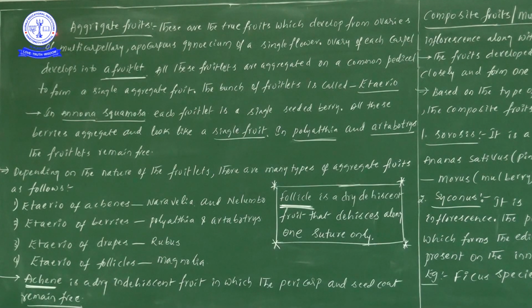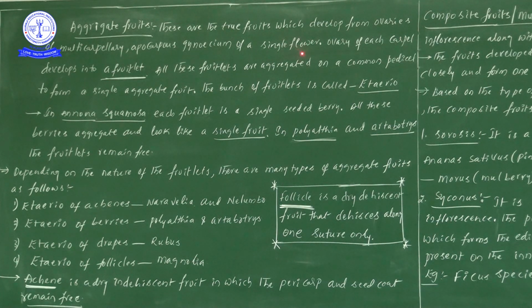First one, aggregate fruits. These aggregate fruits are true fruits which develop from the ovaries of a multicarpellary apocarpous gynoecium of a single flower.